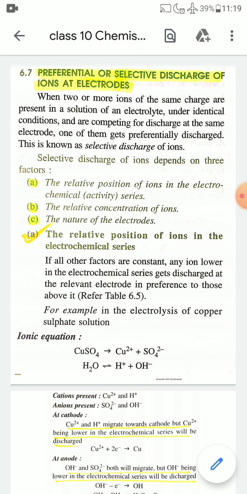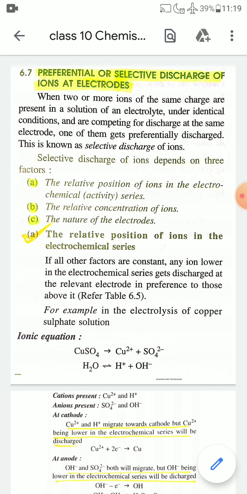And what is the preferential or selective discharge of ions? When two or more ions of the same charge are present in a solution of an electrolyte under identical conditions, one of them gets preferentially discharged, and this is known as selective discharge of ions. For example, if Na+ and H+ ions are present in a solution, then H+ ion will preferentially discharge at the cathode, not Na+.